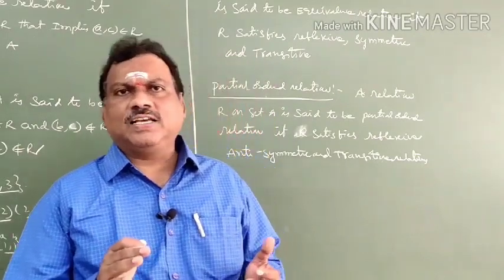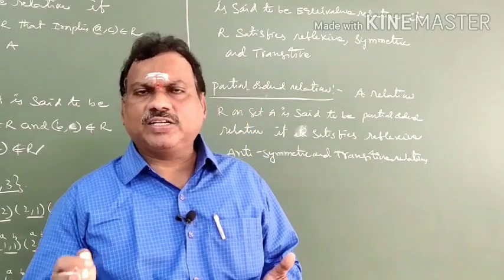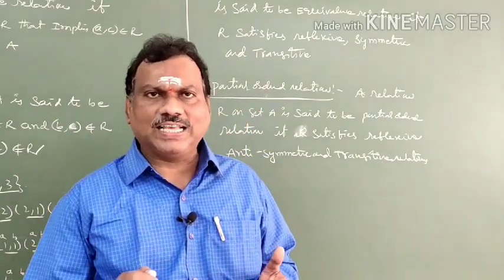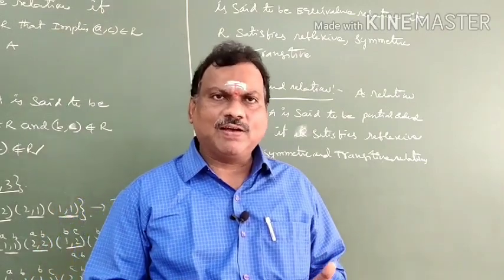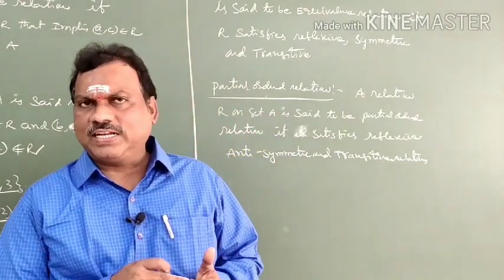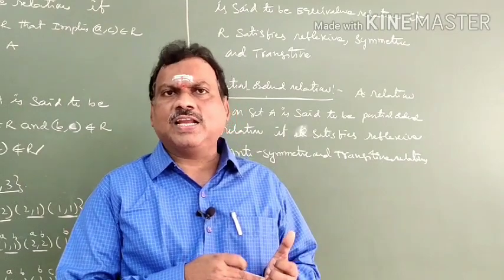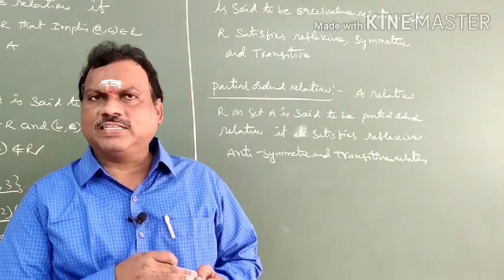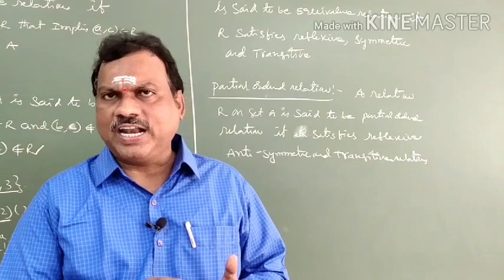Empty relation is the smallest relation, universal relation is the largest relation, together called extreme relations. Next we have kinds of relation on a set: reflexive, symmetric, asymmetric, antisymmetric, transitive, equivalence relation, and partial ordered relation.